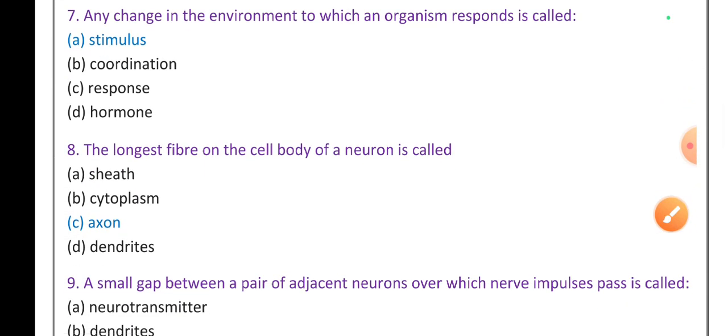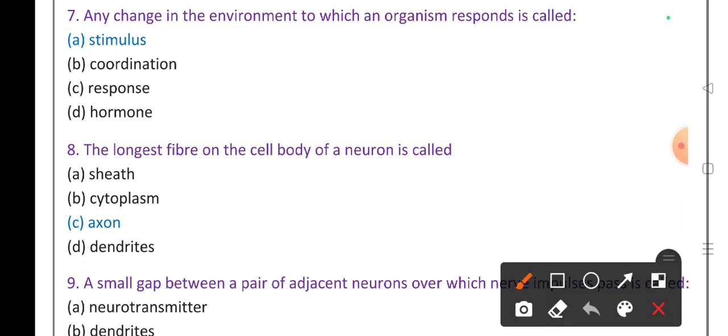Then any change in the environment to which an organism responds is called a stimulus. Coordination in our body means one organ coordinates with another, and only then are all our metabolic activities going in a balanced way.